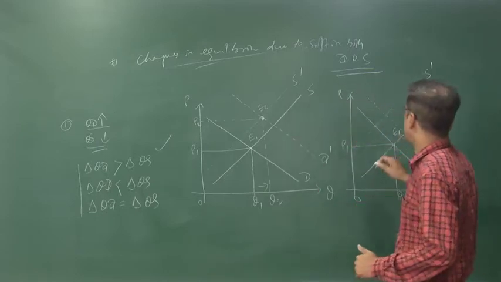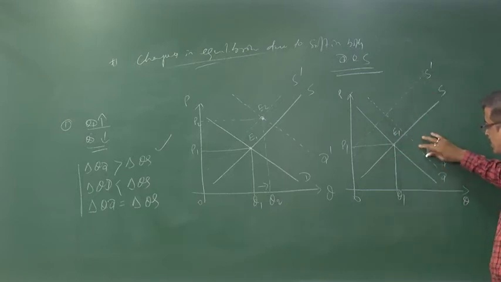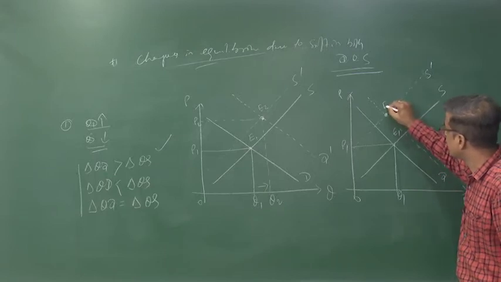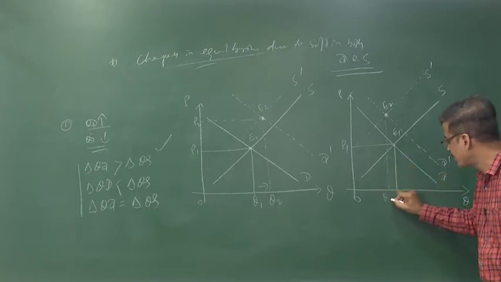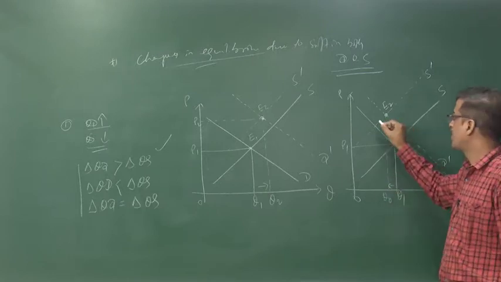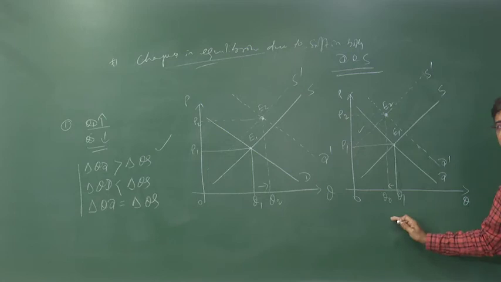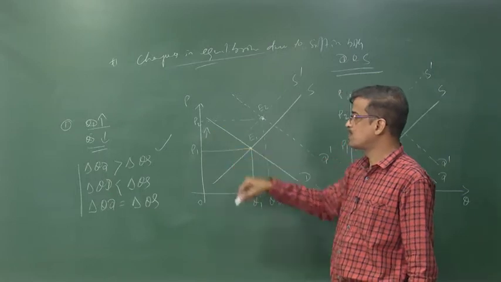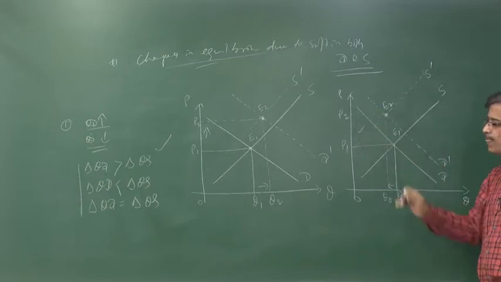Here supply falls a lot. When supply falls by a lot as compared to the rise in demand inside the summer season, how does it put the impact upon price and quantity? Where is the point of equilibrium? Equilibrium at the point E2. Mark the equilibrium quantity. Equilibrium quantity now falls. And what about the price? Price increases. In the earlier case both quantity and price increased, but in this case quantity falls and price rises.